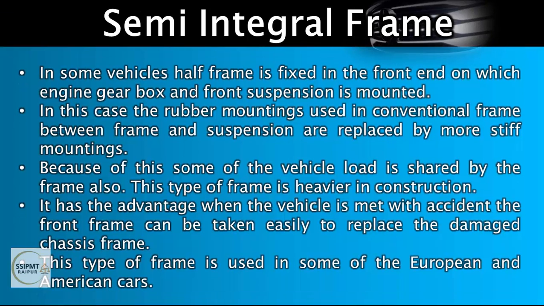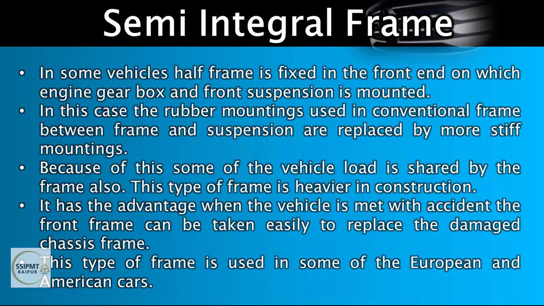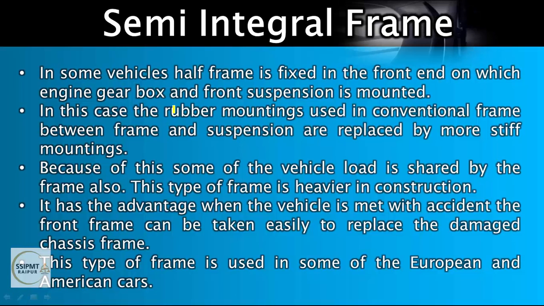Last one is semi-integral frame. It is a combination of conventional frame and the integral frame. Half of the portion is like conventional frame like structure. In some vehicle, half frame is fixed in the front and on which engine, gearbox and front suspension is mounted, right? In this case, the rubber mountings used in conventional frame between frame and suspension are replaced by more stiff mountings. It is a very important point.